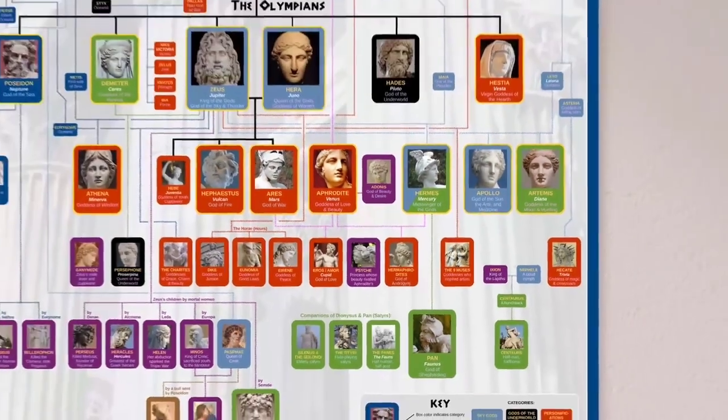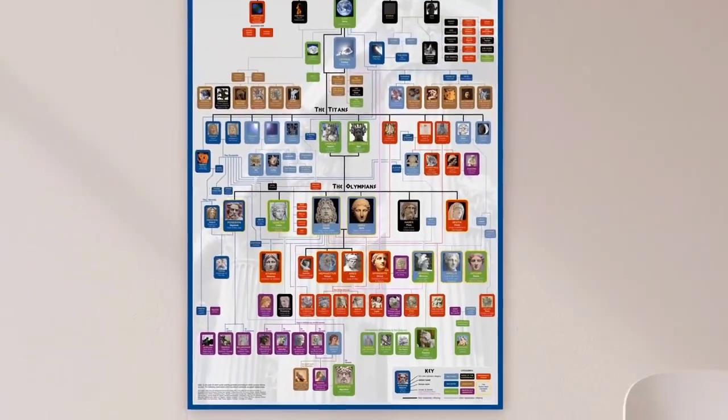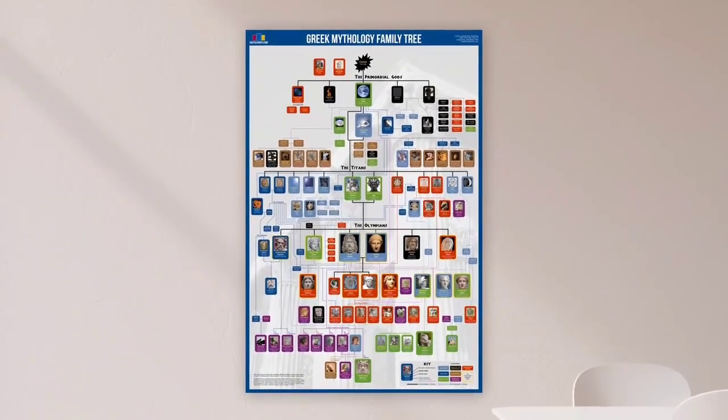So, like I said, there are a lot of other characters on this chart that I did not have time to mention, but hopefully this video has given you a general overview of the Greek mythology family tree and how the main Greek and Roman gods are related.